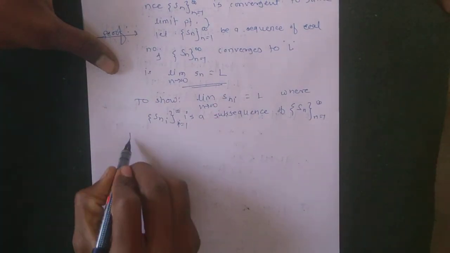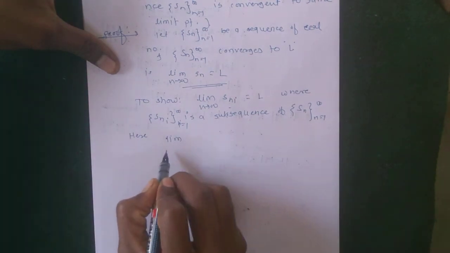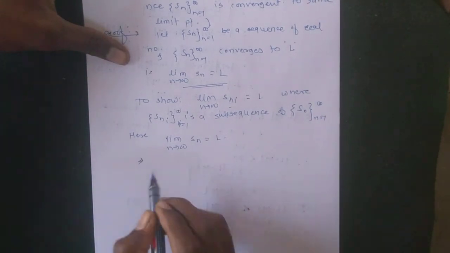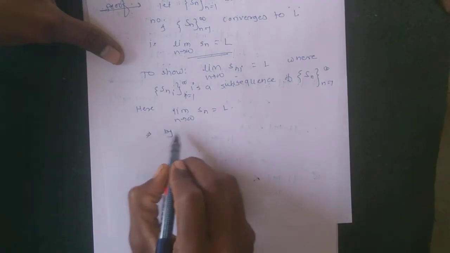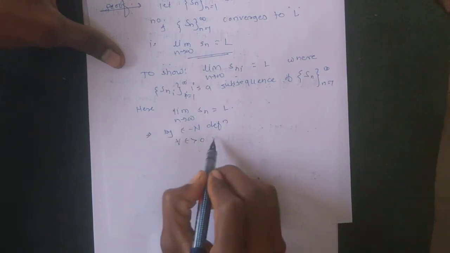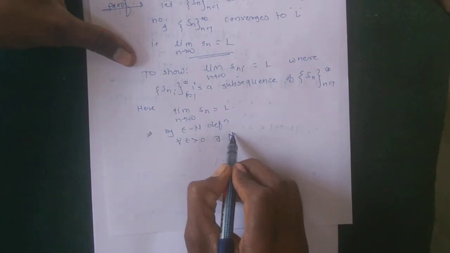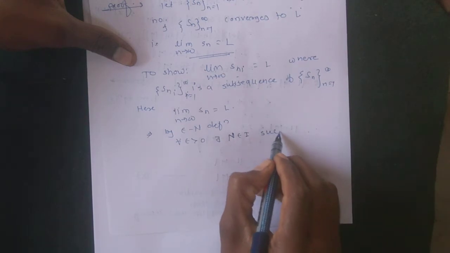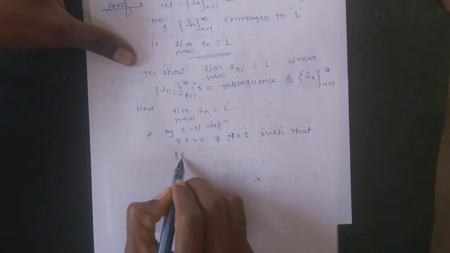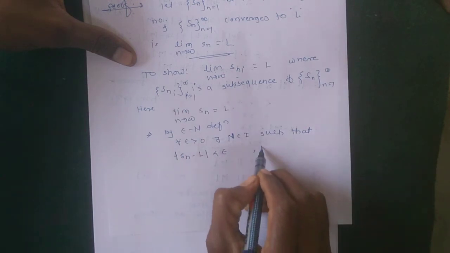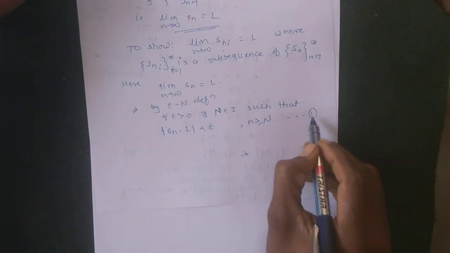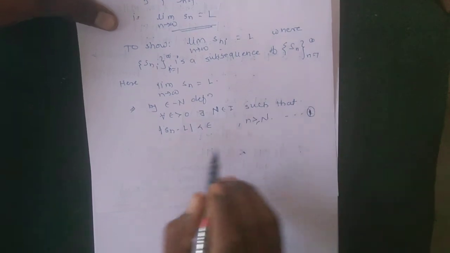The limit as n tends to infinity of the given sequence is L, which implies by the epsilon-n definition that for all epsilon greater than 0, there exists a natural number N such that mod of Sn minus L is less than epsilon whenever n is greater than or equal to N. This is equation number 1.